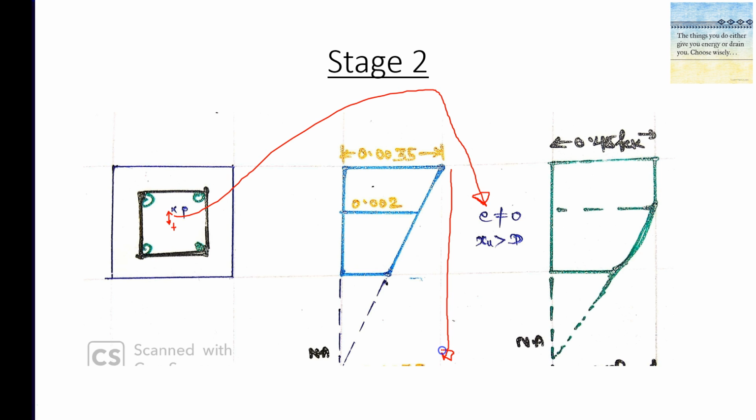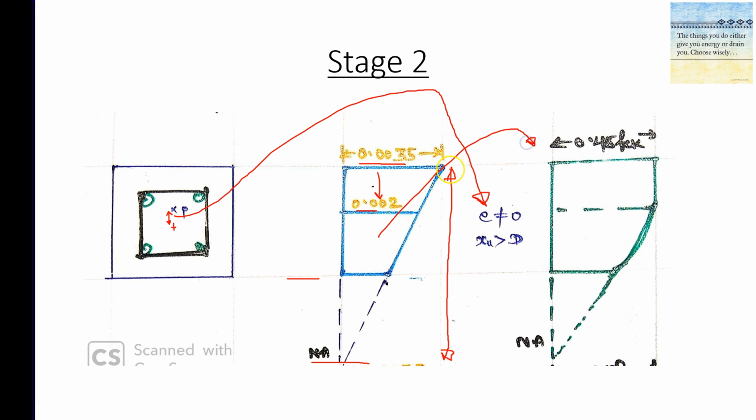Usually in case of a beam we would have known that there is a fiber which is not at all stretched or compressed, which we call the neutral axis. Okay, in this case our section ends here, so we say the neutral axis should be somewhere outside the section. All right, and you see the strain is 0.0035 at the extreme fiber in compression. At an interior fiber just beneath this, there will be a fiber which has a strain value of 0.002. Okay, so the corresponding stress block is shown here.